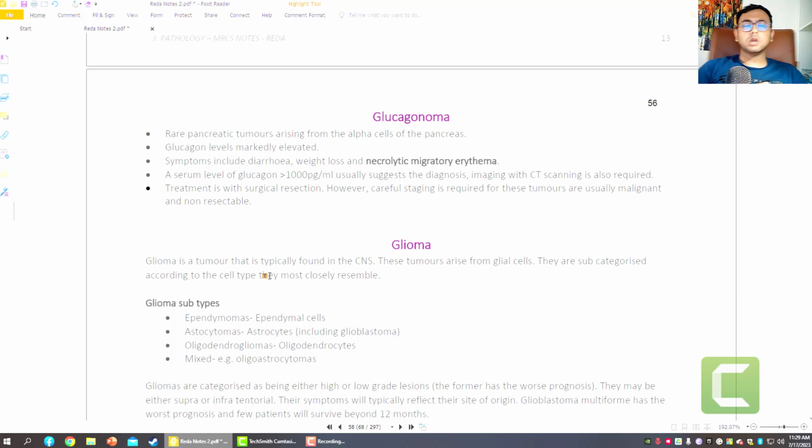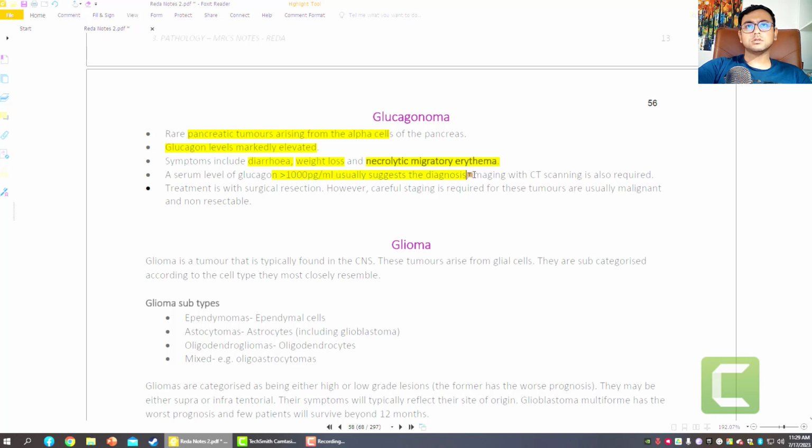Now the glucagonoma. These are very rare tumors which happen in the alpha cells of the pancreatic tissue. So pancreatic tumors of the alpha cells of the pancreas, with glucagon markedly elevated. These patients might have diarrhea, weight loss, and necrolytic migratory erythema. Very important. And a serum glucagon level of more than 1000 picogram per ml suggests the diagnosis.